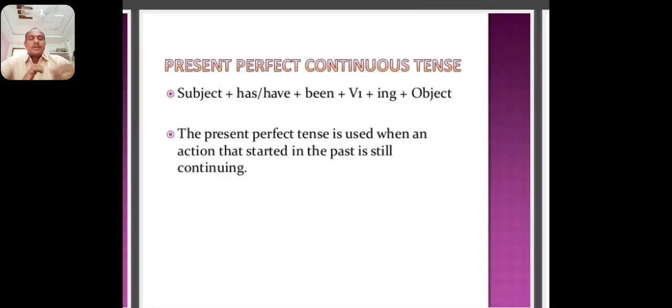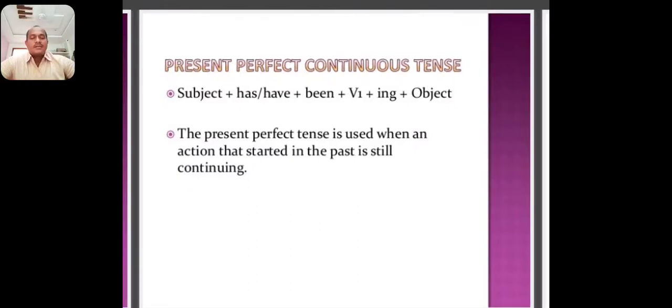For example, we can use since and for in this tense. Since indicates a point of time, for example 9 o'clock, Monday, June 2014, July. For example, Mani has been working in the school for 6 years. They have been building this bridge since June.